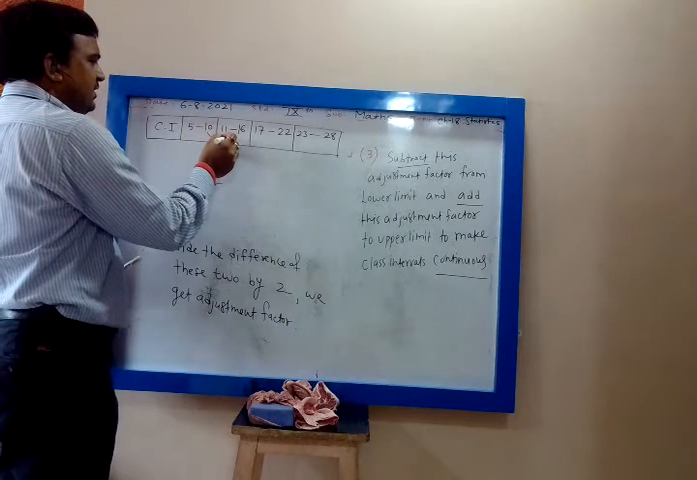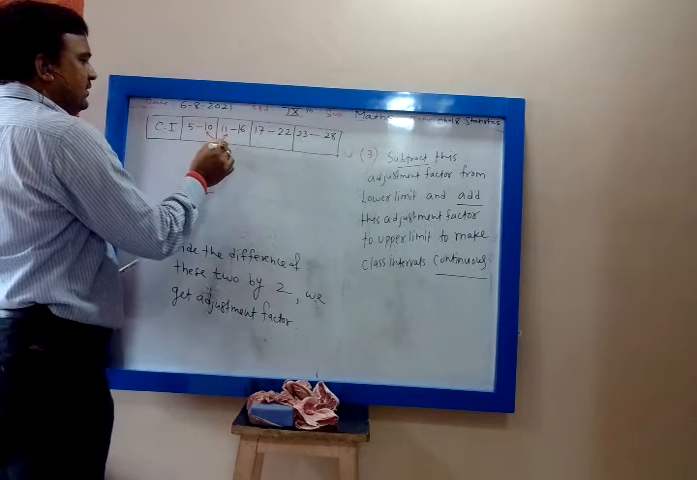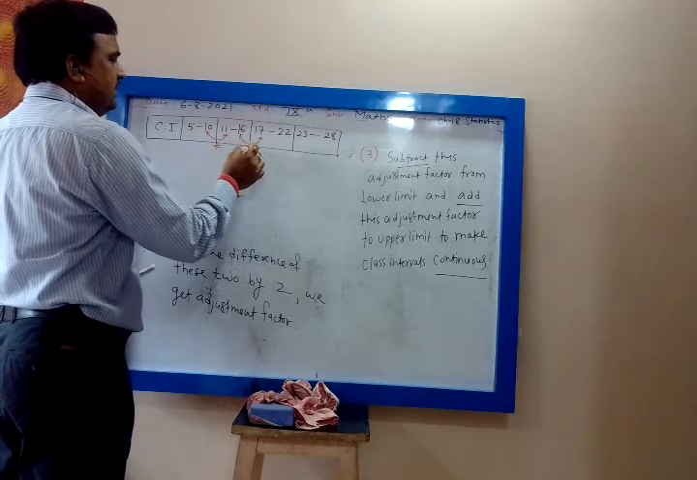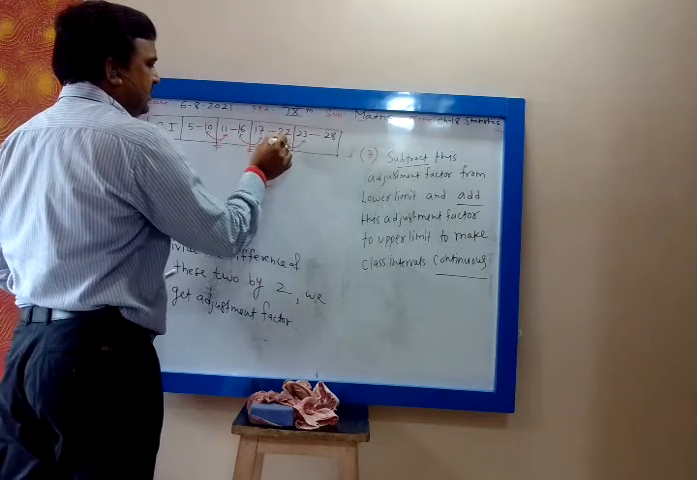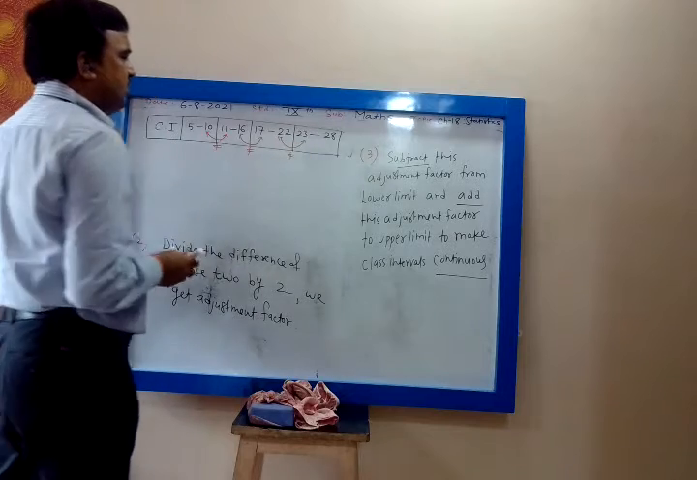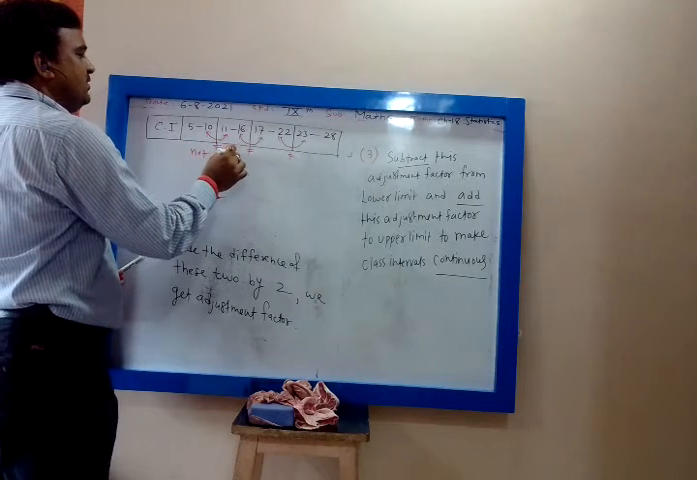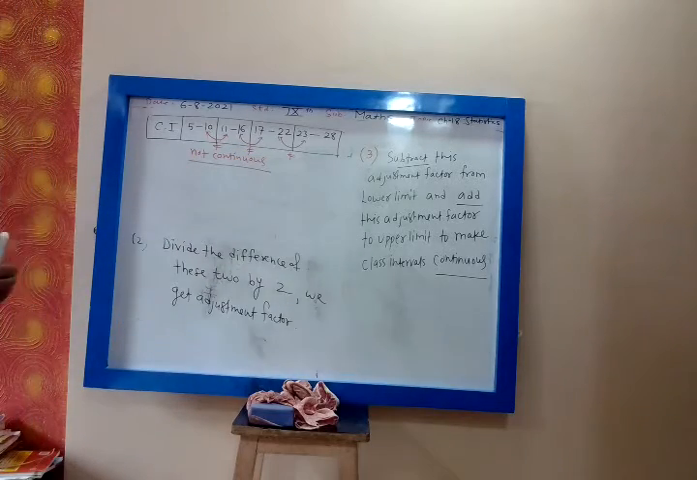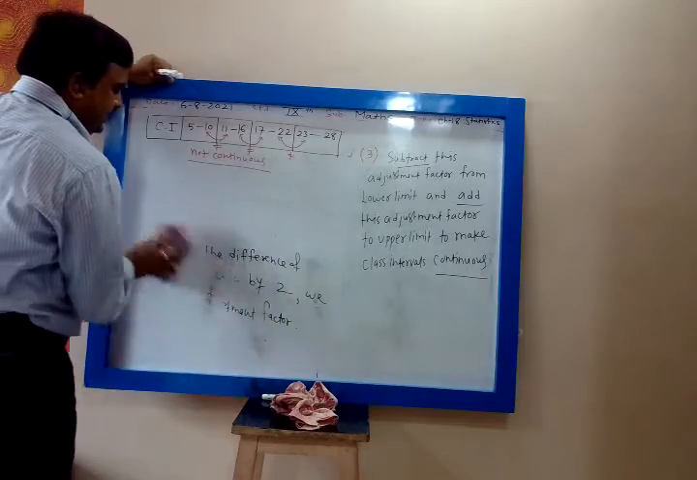No, this class interval is not same as this. This class interval not same as this. Lower limit is not same as upper limit. Then upper limit is not same as lower limit. Not equal. So they are not continuous. This class interval is not continuous. Okay. So now we have to convert this not continuous class interval into continuous.